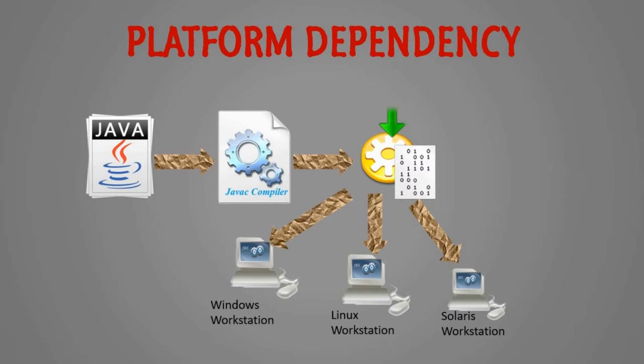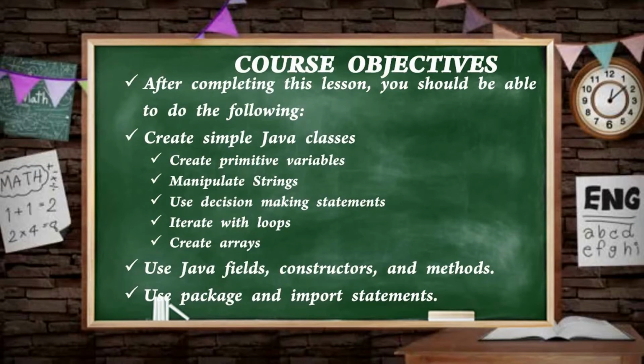Let's move on to how to create a class and how to create variables and all those things, right? Before that, we can learn the basic syntax and semantics of the Java programming language. In this chapter, we will learn how to create simple Java classes, create variables, manipulate strings, implement decision making statements, and iterate with loops, right?